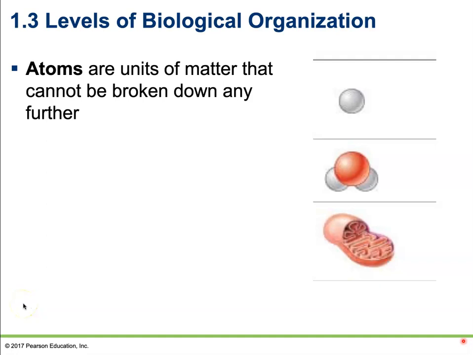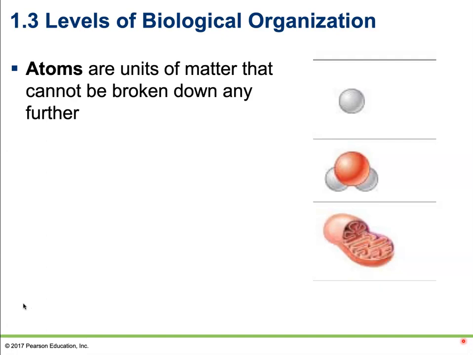All right, so our next section is going to be the levels of biological organization. Last time, we talked about the classification of life, how we can break it down and describe it based on its appearance or based on its function. But now we're going to talk about the levels of biological organization.